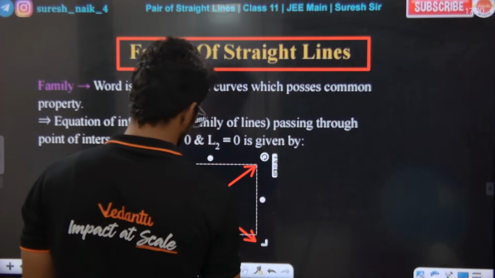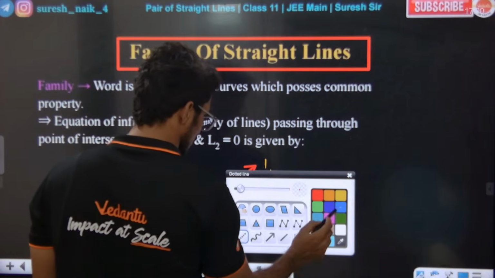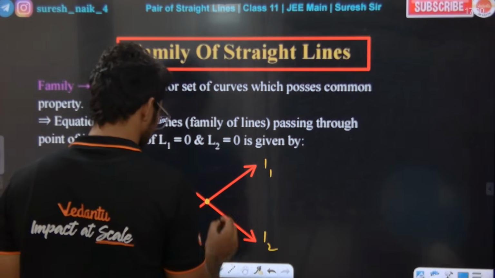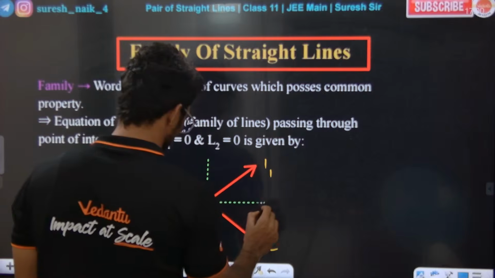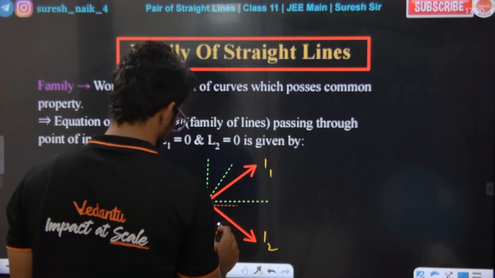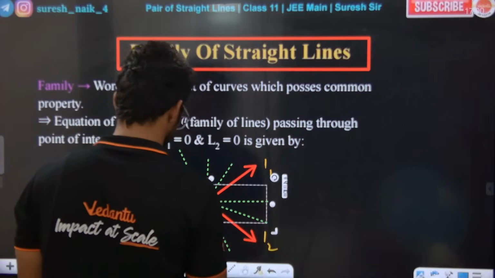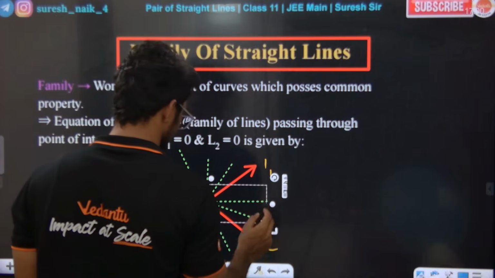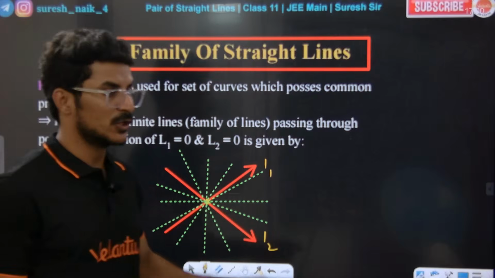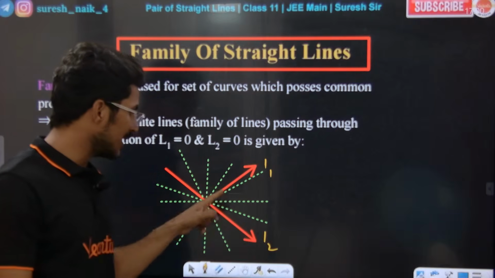We have two lines like this, let's say L1 and L2. Through this point of intersection, infinite number of lines will pass through, either line, and the next line, and either line. Are you getting the point or not? So through the point of intersection of L1 and L2, there are infinite number of lines passing through.